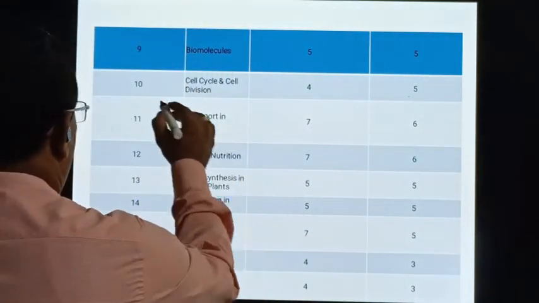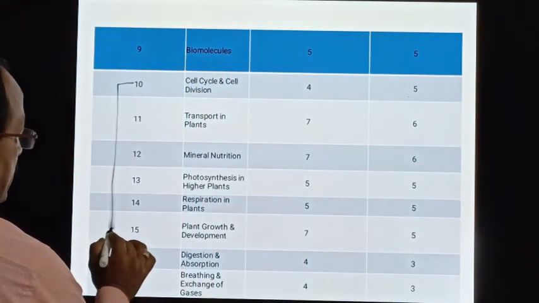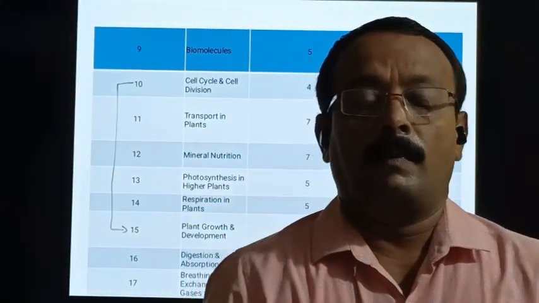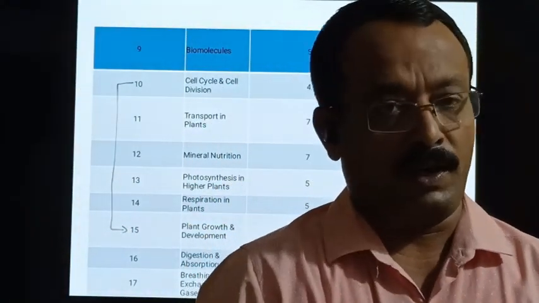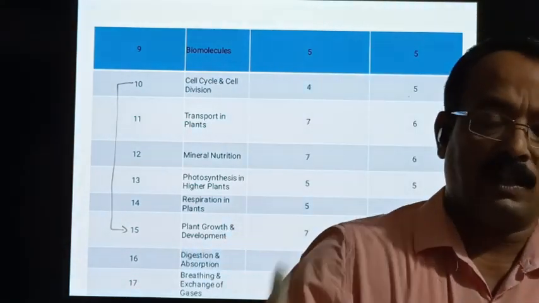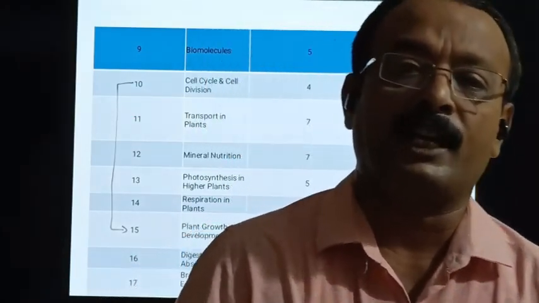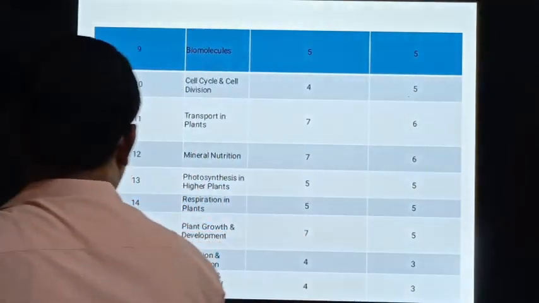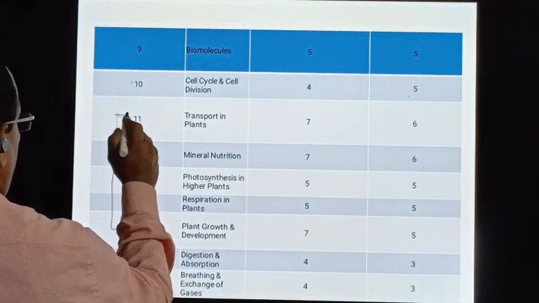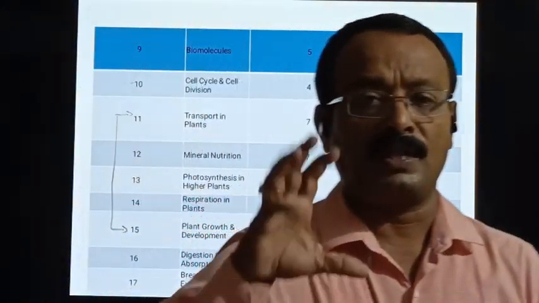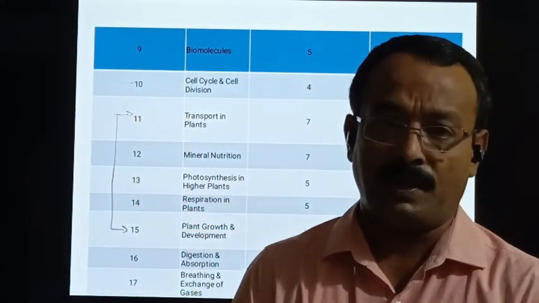The 4th unit in first PUC biology syllabus is plant physiology, we call it as. Physiology is the branch of biology which deals with all the physiological processes that take place in the living organism. Here there are chapters like 1, 2, 3, 4 and 5 chapters comprised. This is a major unit, plant physiology.